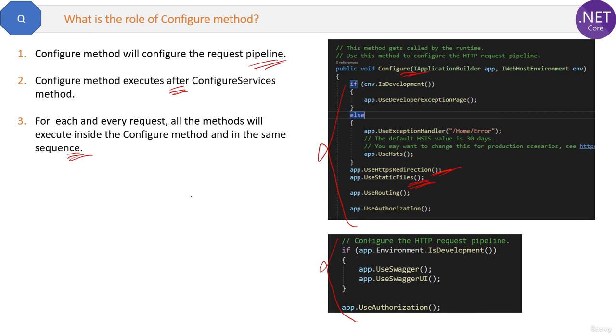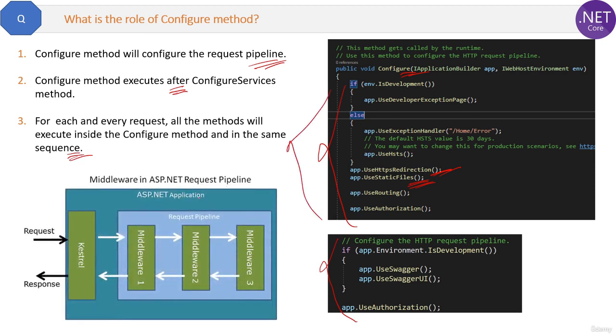These Configure methods are also called middleware components. See the diagram, how the request will come and how, inside the Configure method request pipeline, all the middlewares will be executed one by one. That's all about the Configure method.